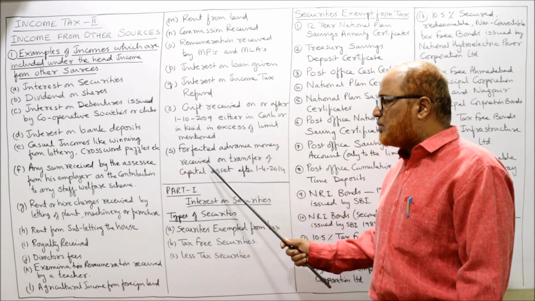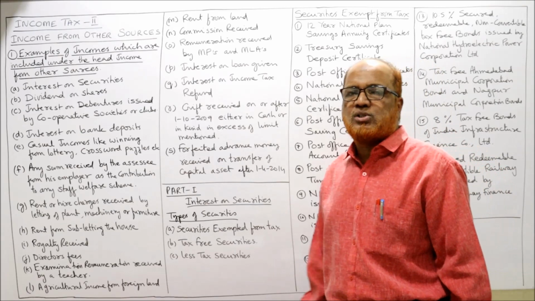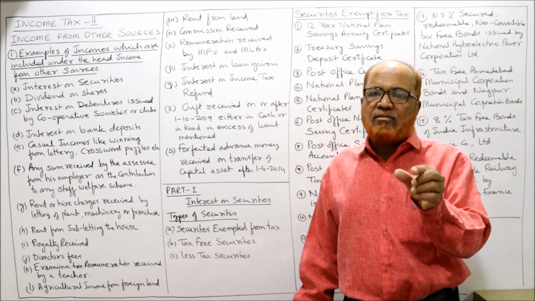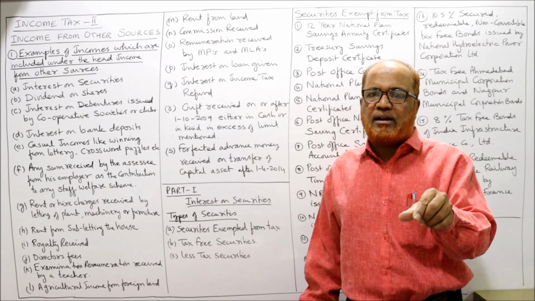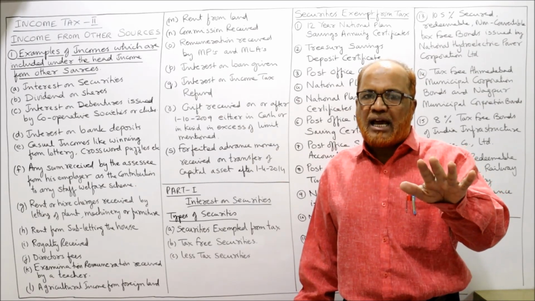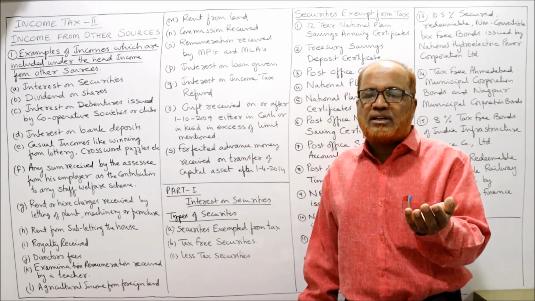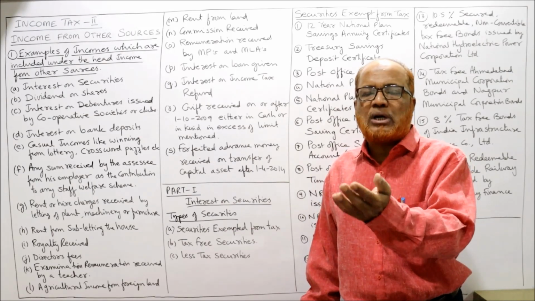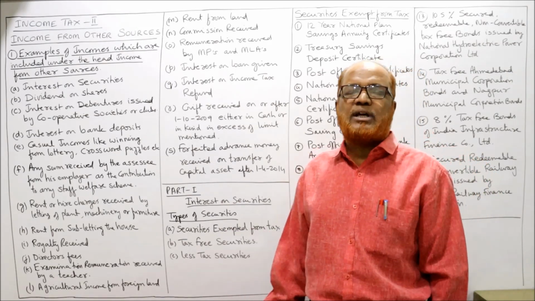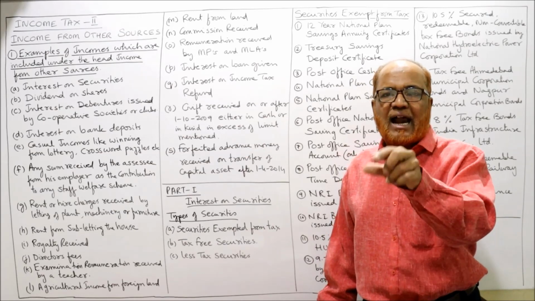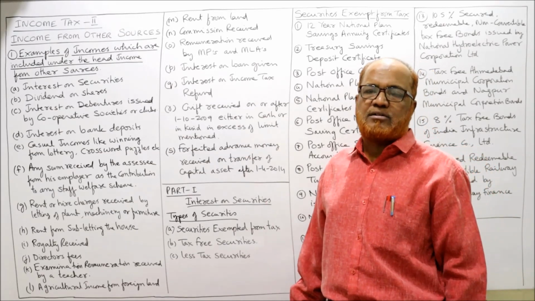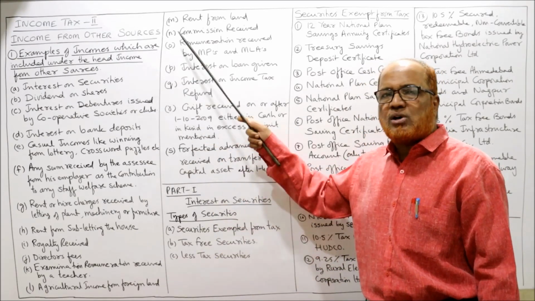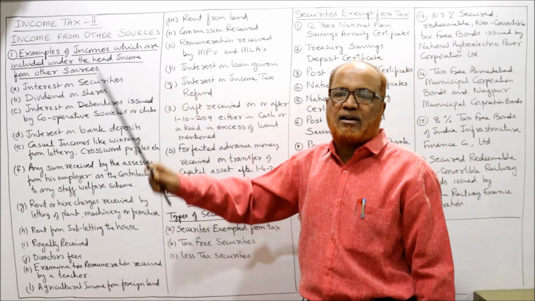Then forfeited advance money received on transfer of capital asset after 1/4/2014. This point I have already covered in the previous video, capital gain. If any advance amount is received in a sale agreement and later on the agreement is not materialized, so the advance money is forfeited, after 1st April 2014, any advance amount forfeited in a sale agreement is taxable under income from other sources.